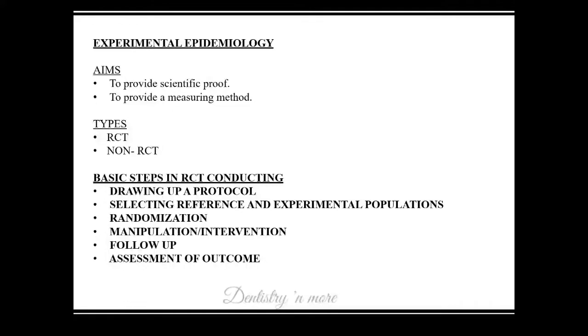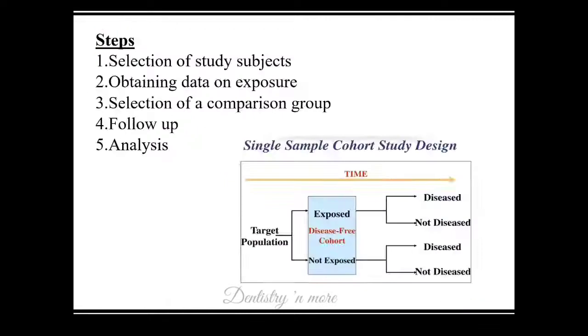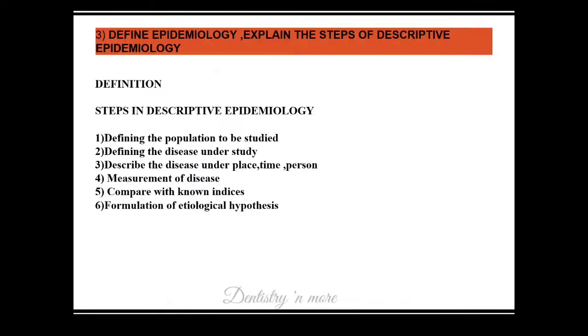This is to do experiments. In experimental epidemiology the investigator has a clear role, but in analytical epidemiology and descriptive epidemiology the person does not have a clear role, rather he is just an observer. He observes things and does the testing or formulating of hypothesis.